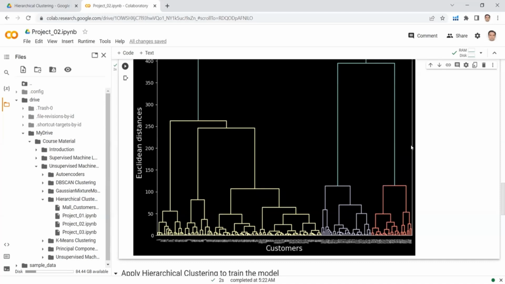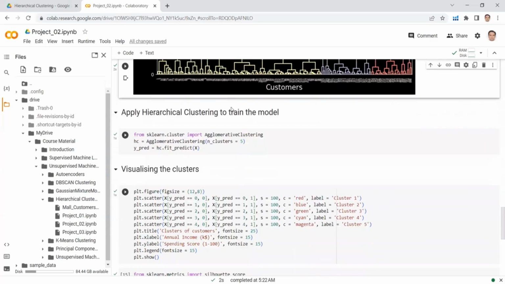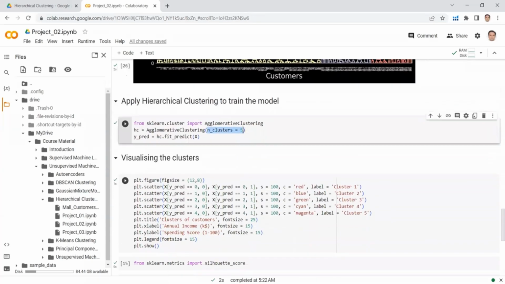If we assume a threshold line here, and if we see below this threshold line, I have 5 vertical lines below this threshold line. This is 1, this is 2, this is 3, this is 4, this is 5. So based on this, that I have 5 vertical lines below my threshold, I am going to select 5 number of clusters for this particular project. So now I have selected number of clusters equals 5. And here I am getting the predictions.